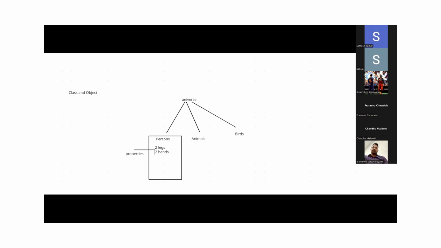Tell me. Persons can eat, talk, walk. Like that, persons can do these things. These are the behaviors persons can have. So these are behaviors.